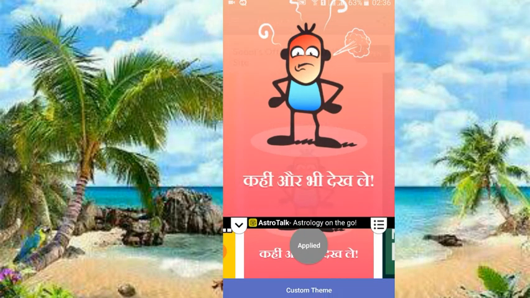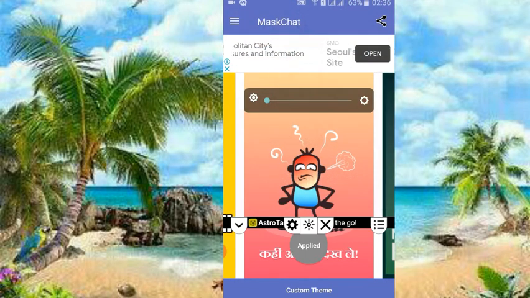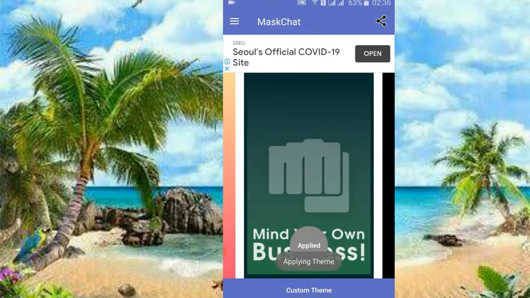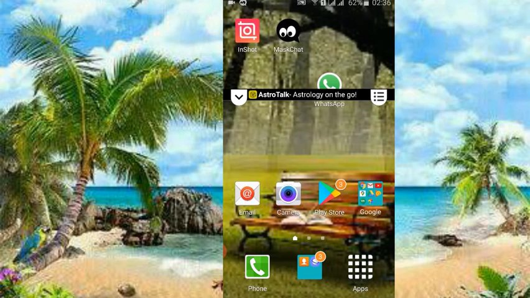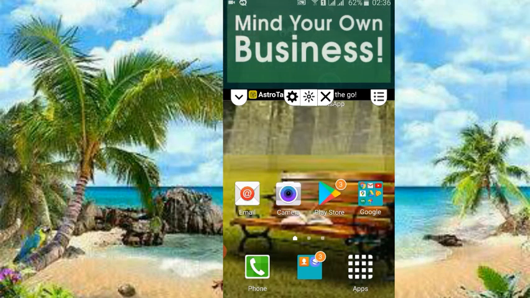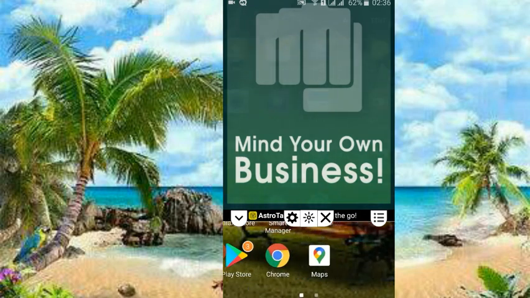And if you want to change the brightness as well, you can. If you want to lower the brightness, you can lower it. If you want to apply the other themes, you can apply them, and you can easily use this. Okay guys, so this is very fantastic to use. You can use this in this way, and you can hide anything you want to hide.